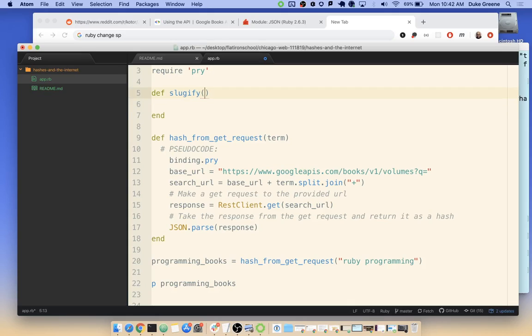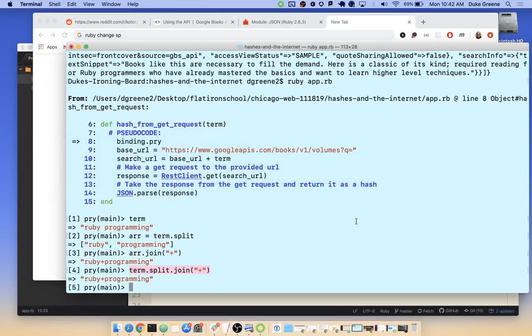So we'll say slugify string, and we'll say string.split.join. And so we could say here, slugify term. So term comes in as our search term with a space, goes into slugify, gets modified, and comes back out with the pluses in it. We attach it to the base URL. Everything should still come together the same way.